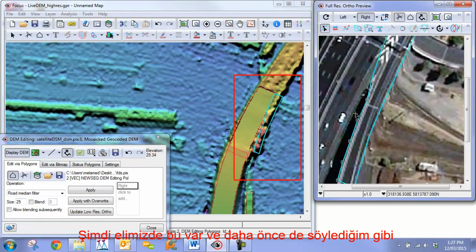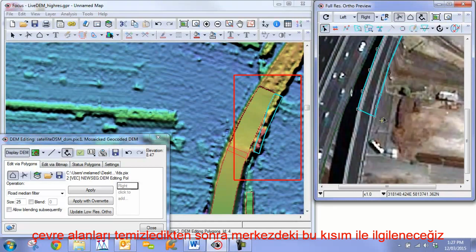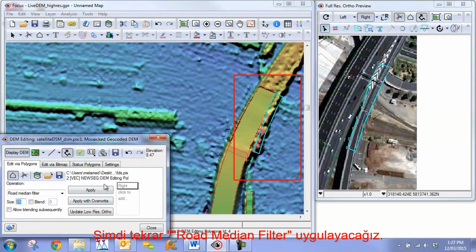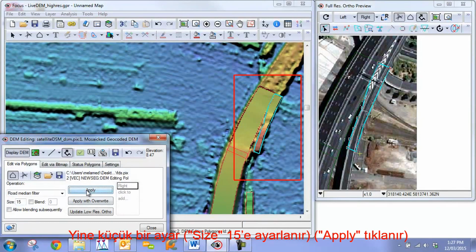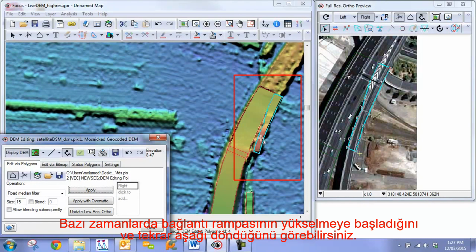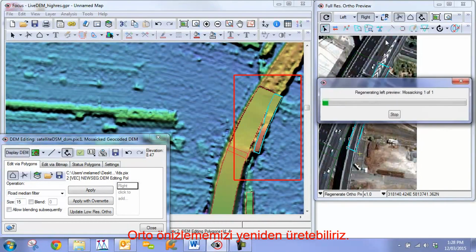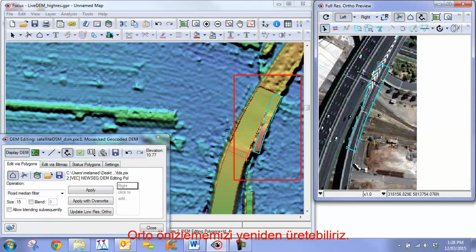So now that we have this, and as I said before, we'll worry about the part in the center afterwards. That's when we clean up the surrounding areas. So we can now take this, we're going to reapply our median filter and set a small one again, just to give it a little bit smoother. You can see the on-ramp, as happens sometimes, starts to go up and then goes back down again. So we can then regenerate our ortho preview.